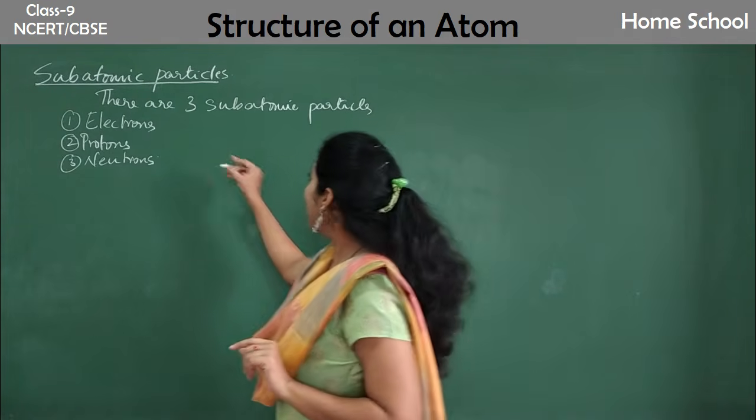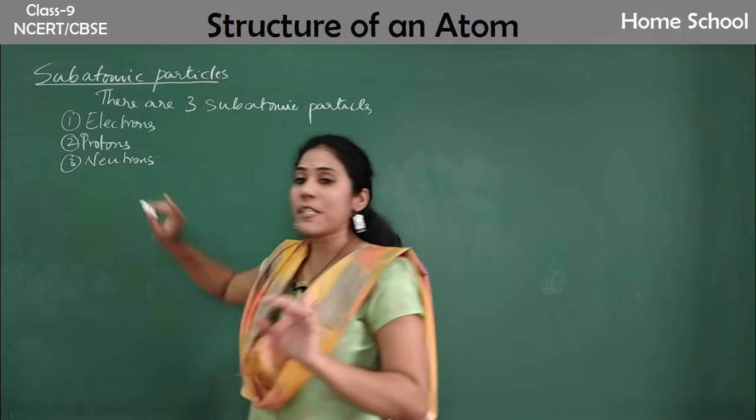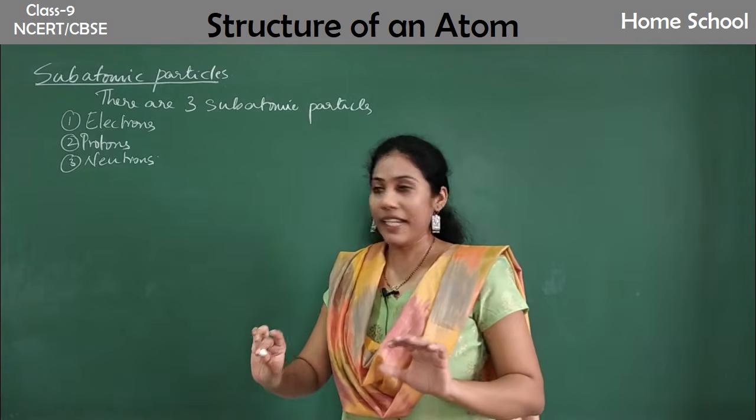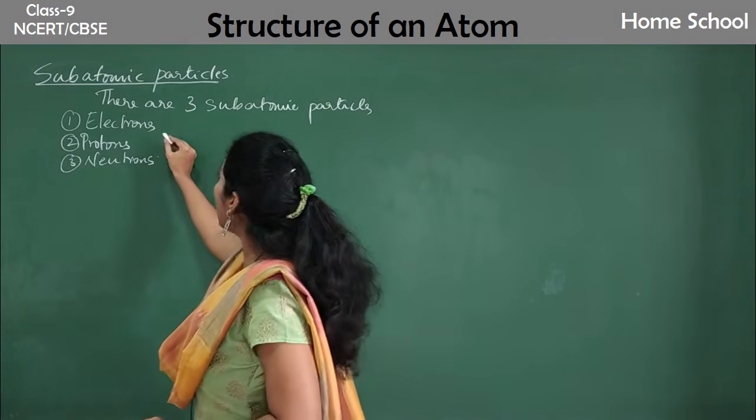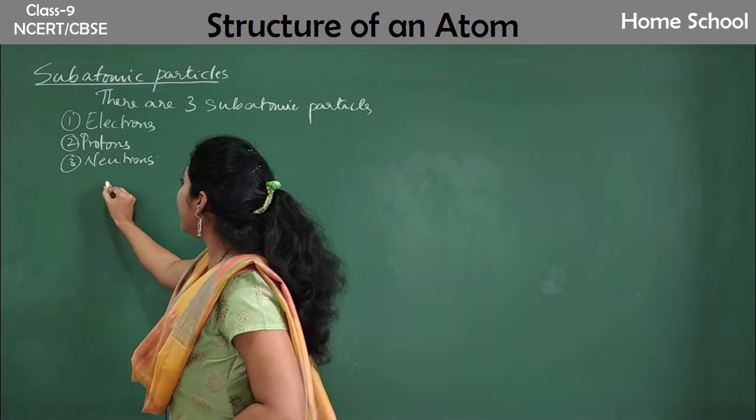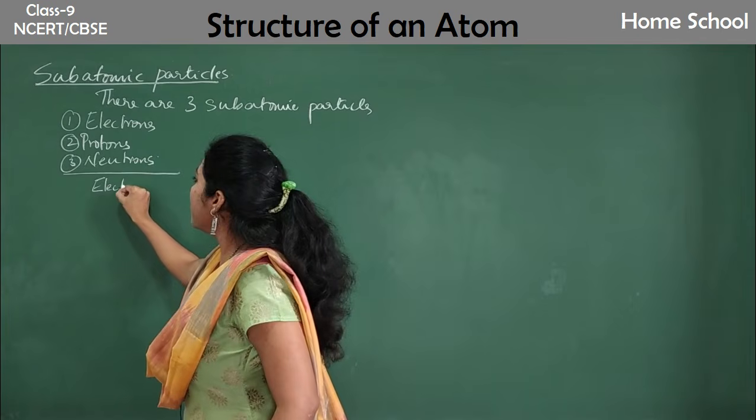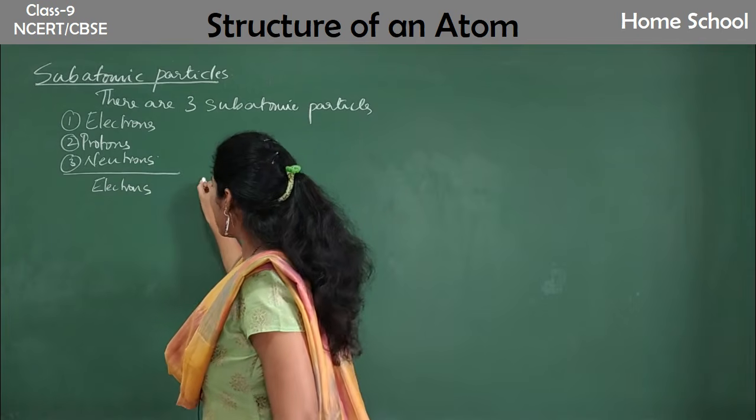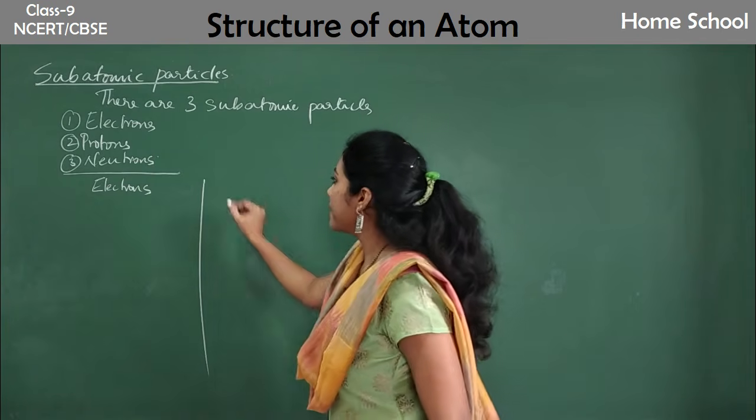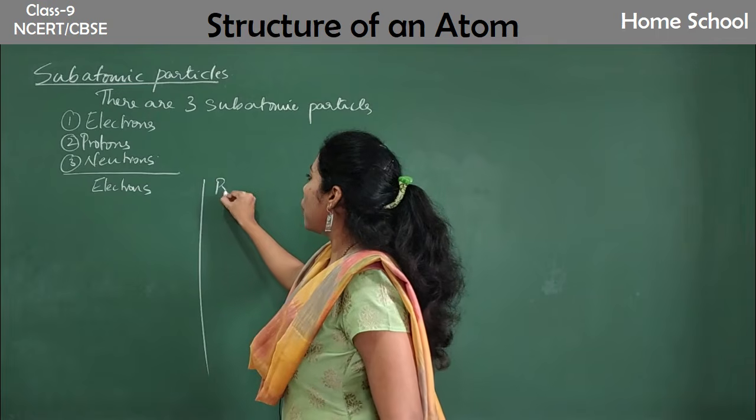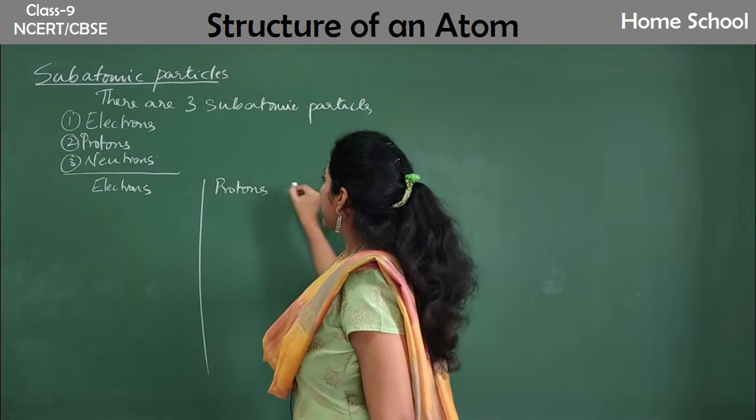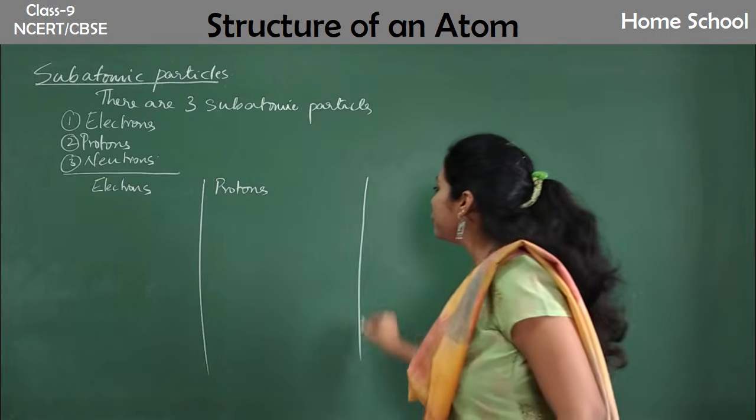Okay, and now let us talk about these particles separately. So let us make 3 columns. First column includes electrons. Let us talk everything about electrons. Later protons, and finally neutrons.